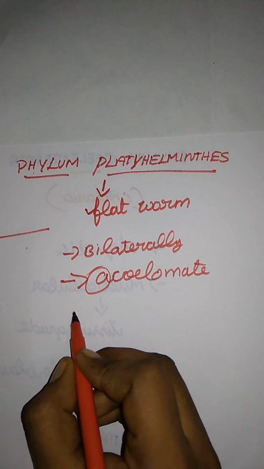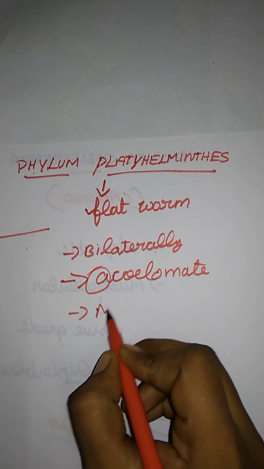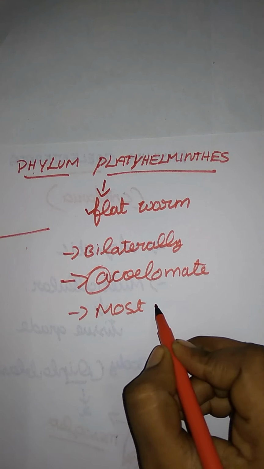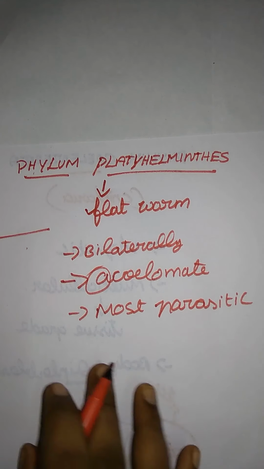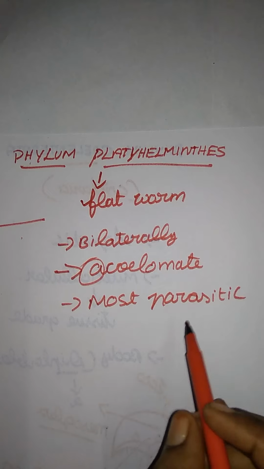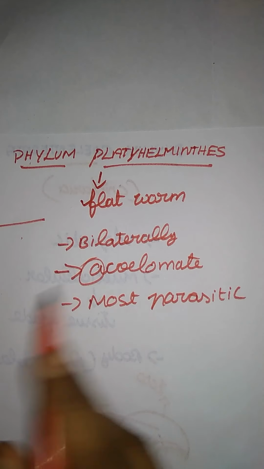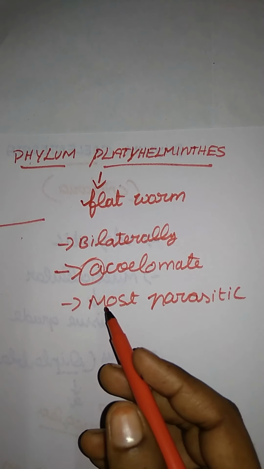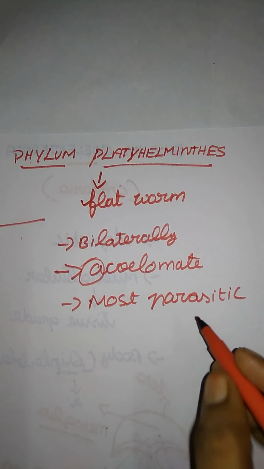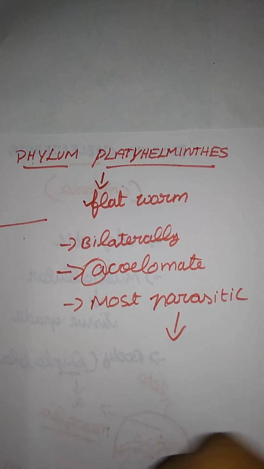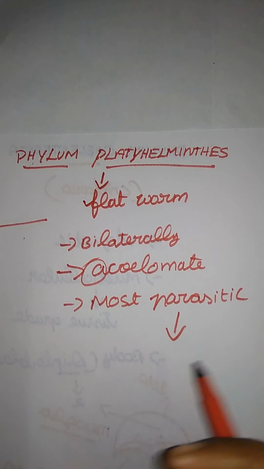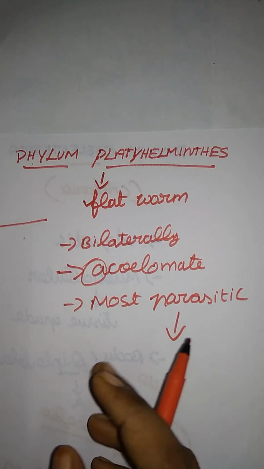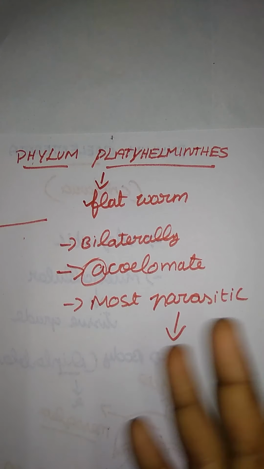Most of the Platyhelminthes are parasitic in nature. They are ectoparasites and endoparasites also. Most of them are endoparasites, which means they live in the intestine of humans, and not only humans but animals also.